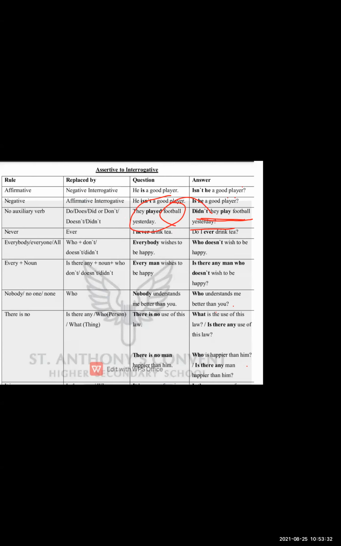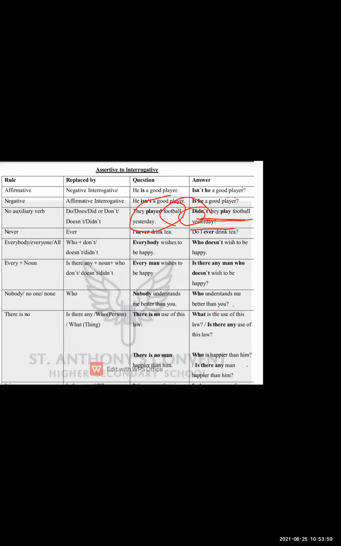You have to convert it into a negative interrogative. You have to convert it in a negative. So that's the reason here we are using didn't they. Didn't they play football yesterday? So this sentence, I'm asking the question and also in a negative form. Understood? So this is one of the methods you use if you find no helping verbs are there.